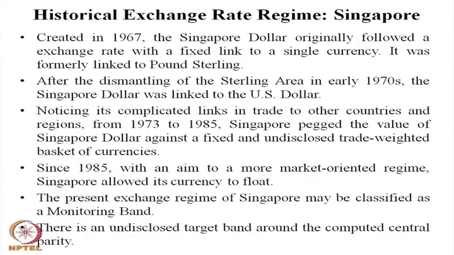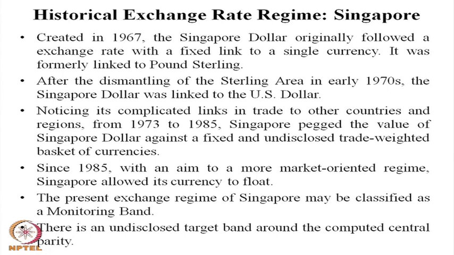Let us move to the Singapore exchange rate regime. Singapore, we know, is generally called a tiger economy which practices an export oriented policy for domestic development. It is a very small country, but with impressive growth.